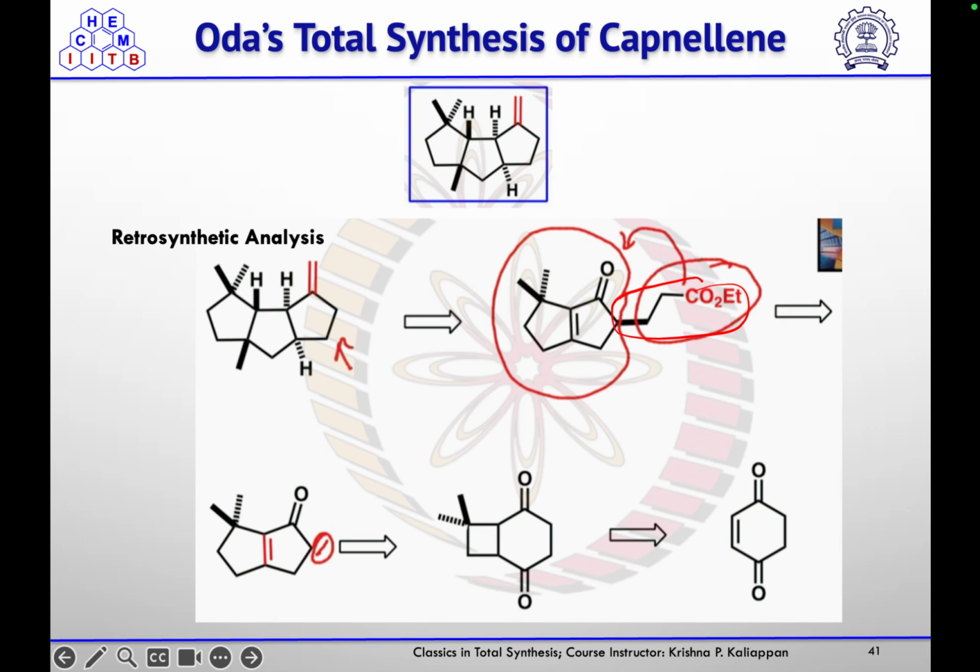Then this 5-5 fused ring system could be obtained by the TMS iodide mediated ring expansion reaction from this diketone, which further could be obtained by the 2+2 cycloaddition reaction from this diketone.